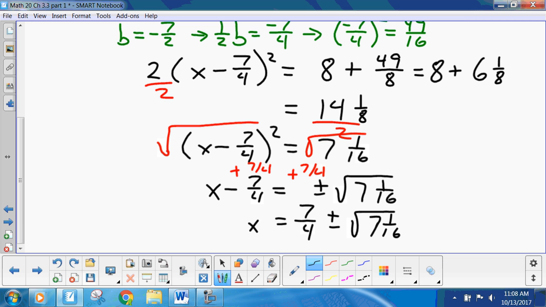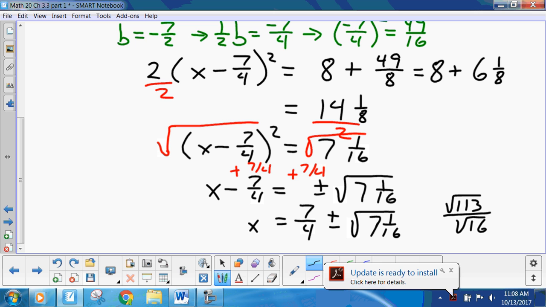I'll give you a hint. It's the square root of 113 over the square root of 16. 113, I think, is prime. Yeah, I'm pretty certain that's prime, but that's square root of 113 over 4.